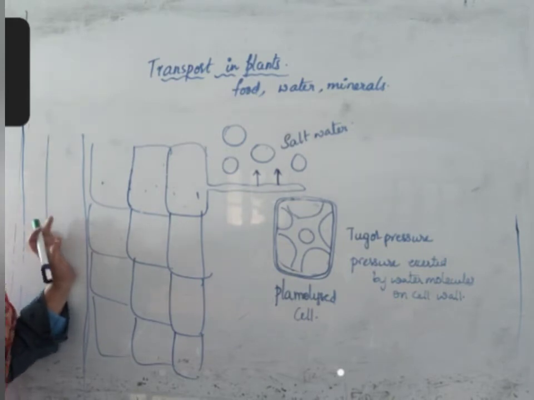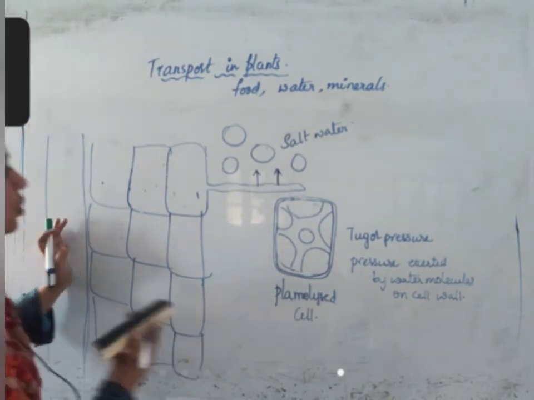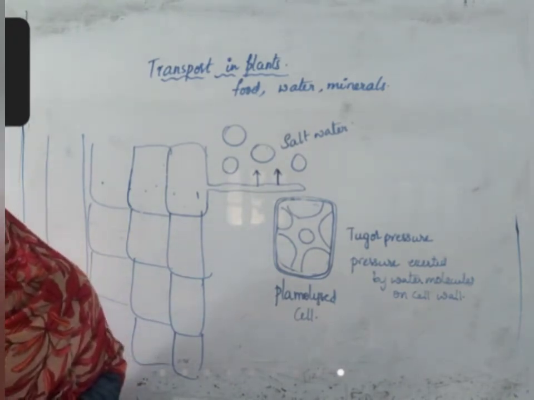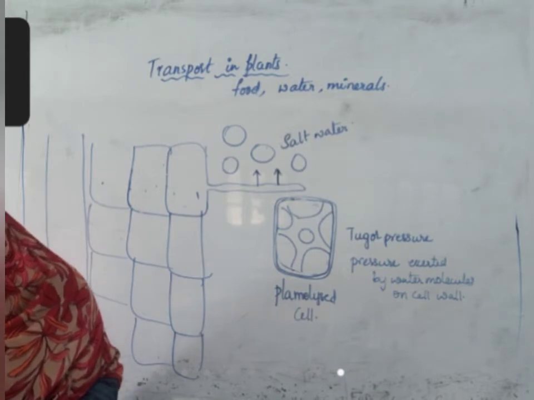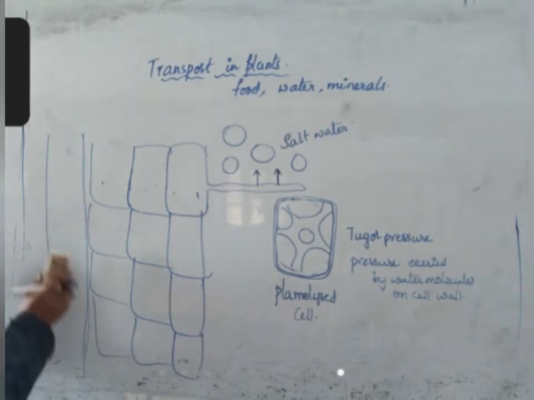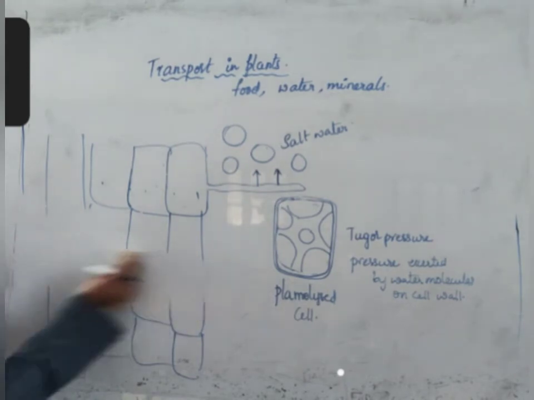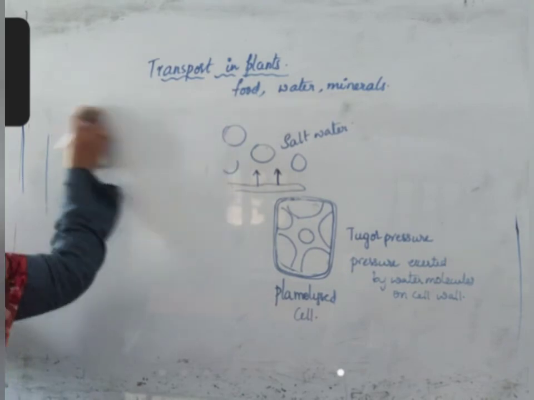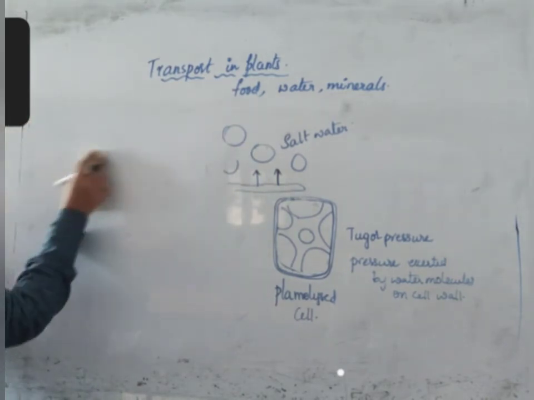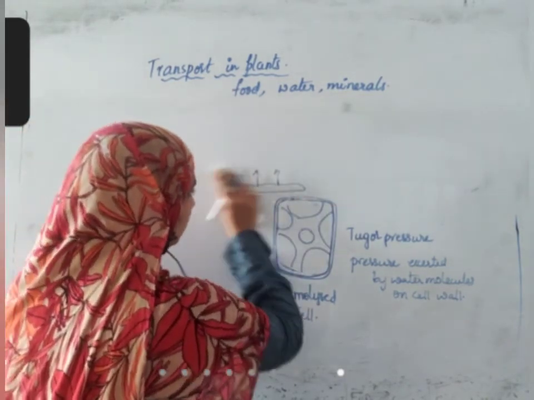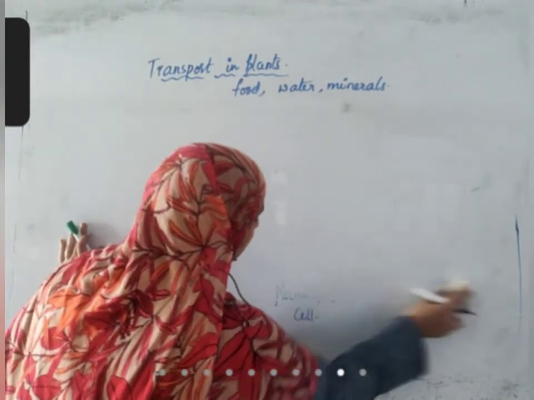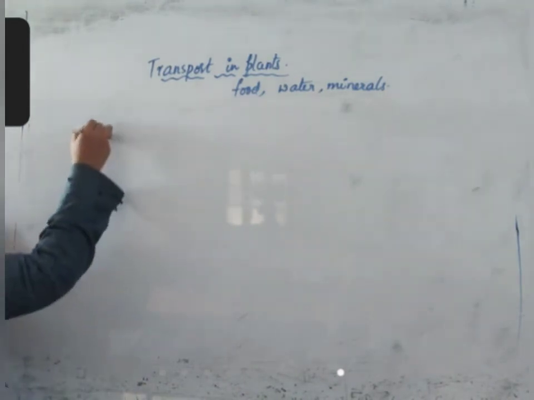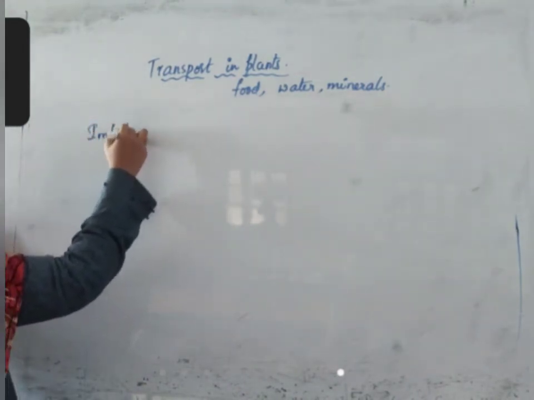Salt water should not be given to plants, right? So, this is about osmosis and how pressure and concentration play an important role in osmosis. Next, we have other transports also to discuss here. When we discuss plant water relations, the first thing is why roots are taking water. Second, there is another transport called imbibition.